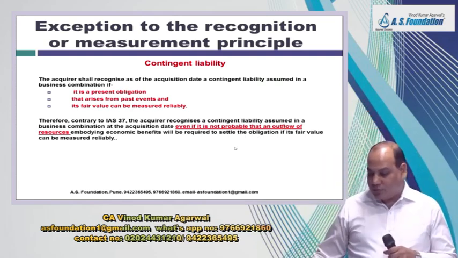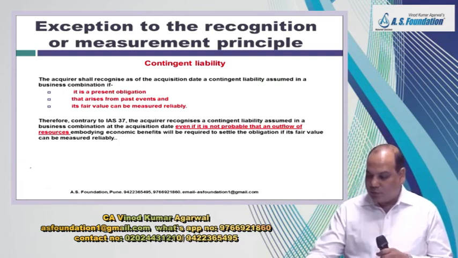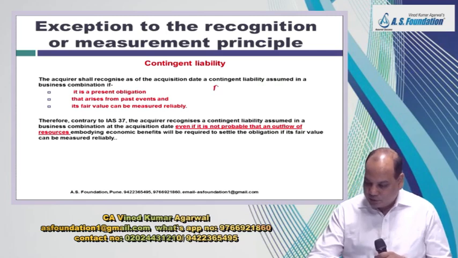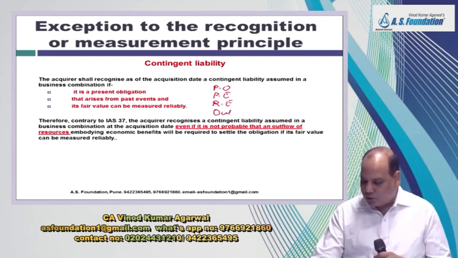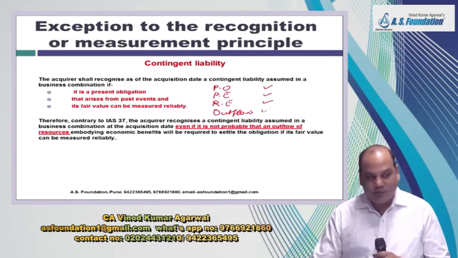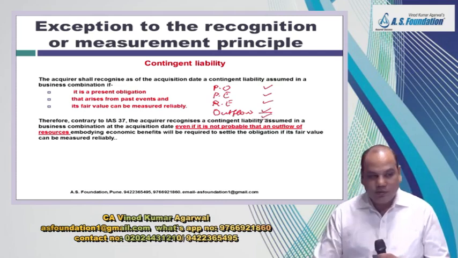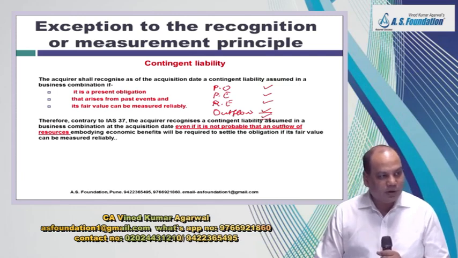So I'll just tell you 4 things for recognizing provision: present obligation, past event, reliable estimate, outflow of economic resources. If you apply IAS 37, only when all 4 conditions are satisfied, it is recognized as a liability.